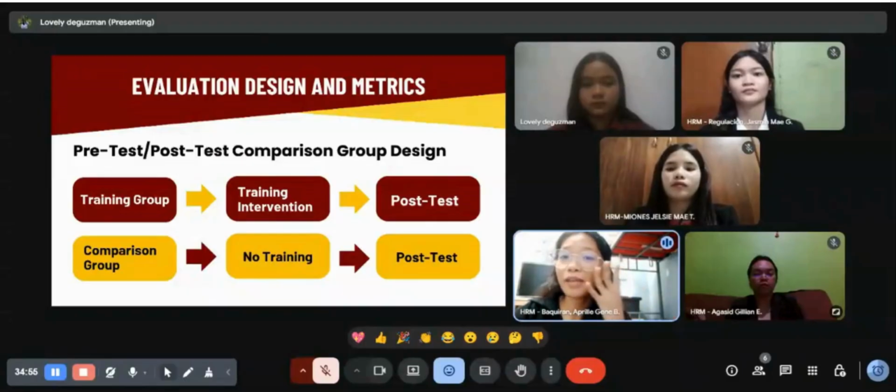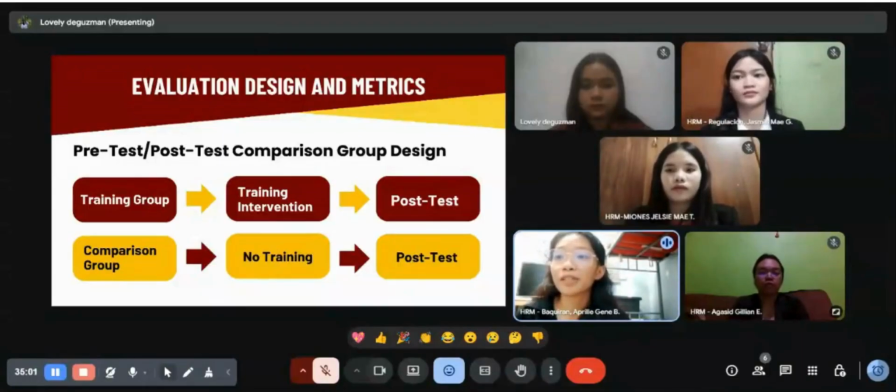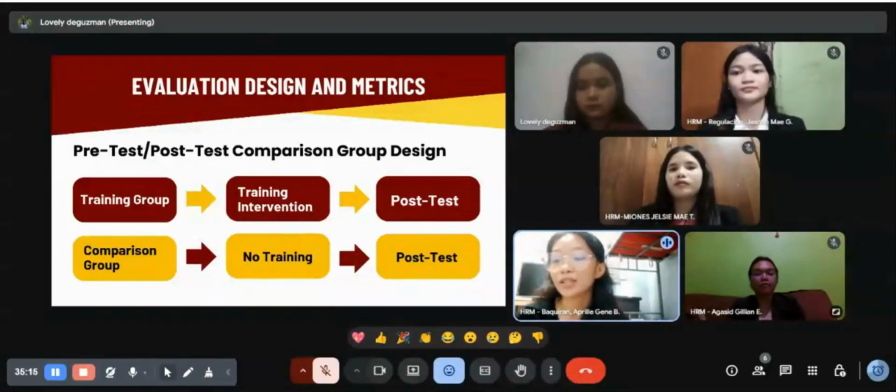Another method is the statistical procedures method, which isolates the impact of training from other potential factors using data analysis and numerical values. For example, regression or variance analysis can be used to prove that improvements are truly linked to training. This design is often used in bigger organizations that have more data available.